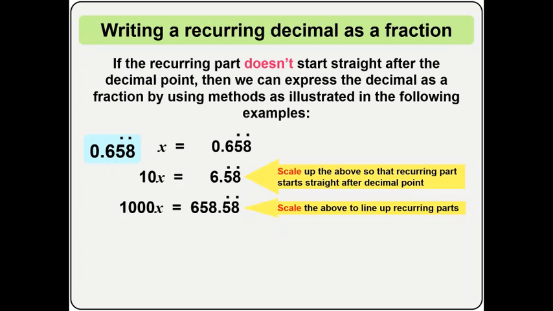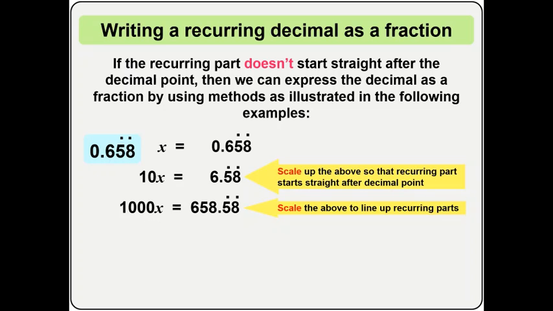If you scale up once, you'll be having 65.8. Oh, that's the right thing. Sorry about what I said the other time. 65.8. Now, if you scale up one more time, you'll be having 1000x, which is going to give you the right value. You want to scale up in such a way that the recurring value will still be there at the end. We'll still have the same thing in common with what we have done before. That's why you have to scale up two times.